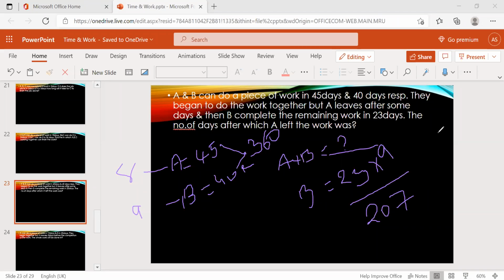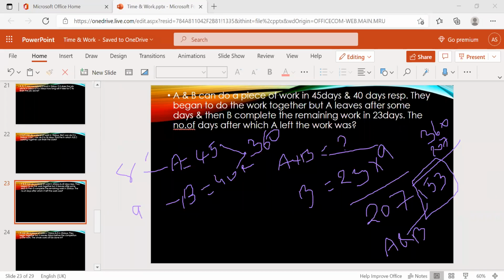So what's the remaining work? 360 minus 207, which is 153. Who did this work? A and B combinedly worked on it. We know the individual capacity of A and of B, and the total is 360.